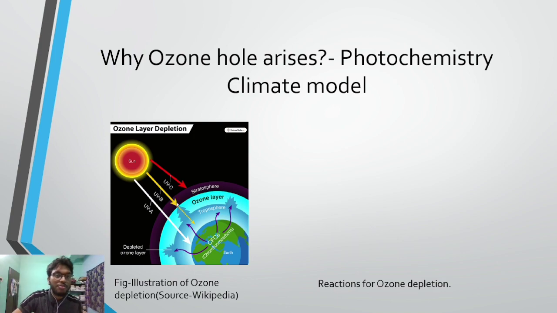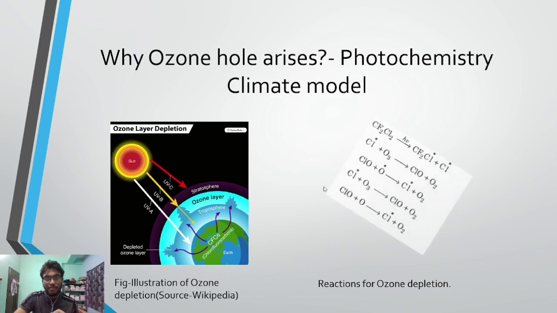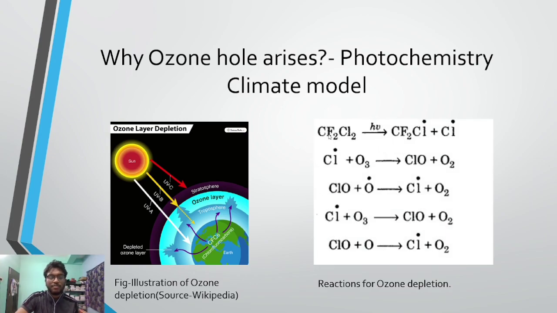Now, how do they contribute the most? That is seen from here. We see this equation: CF2Cl2 reacts with h nu. What is this h nu? h nu is the UV radiation. It gives CF2Cl free radical plus Cl free radical, chlorine free radical. This chlorine free radical reacts with ozone, O3, and gives ClO and O2. The ClO further reacts with the oxygen free radical and gives chlorine free radical plus O2.